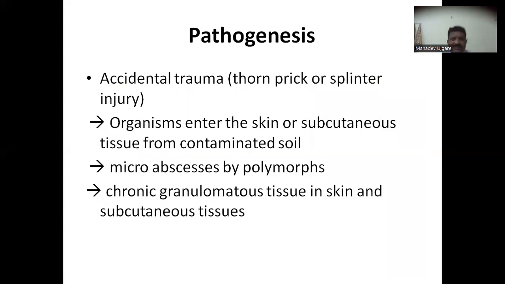Now, pathogenesis: accidental trauma, also caused by thorn prick or splinter injury. Organisms enter the skin or subcutaneous tissue from contaminated soil, where they produce microabscesses with polymorphs and develop chronic granulomatous tissue in the skin and subcutaneous tissue.